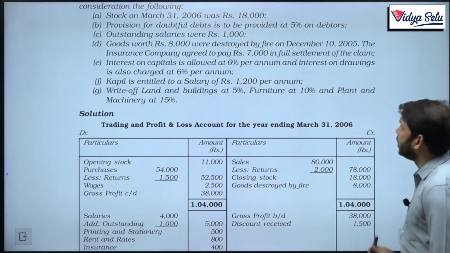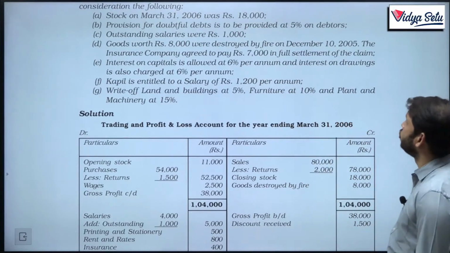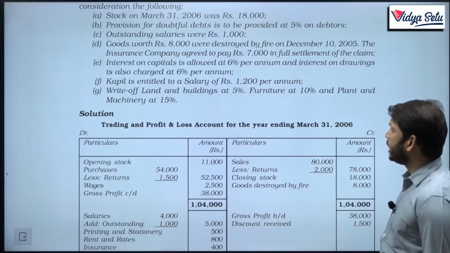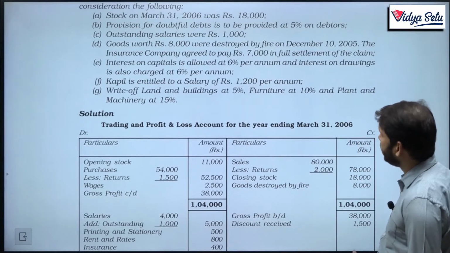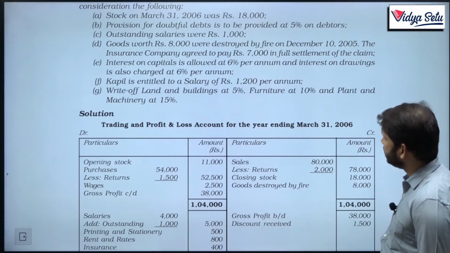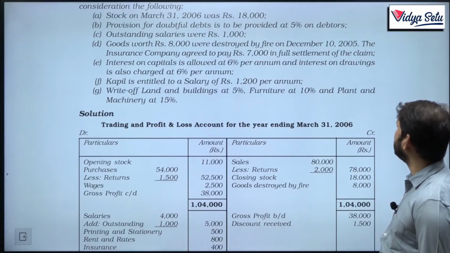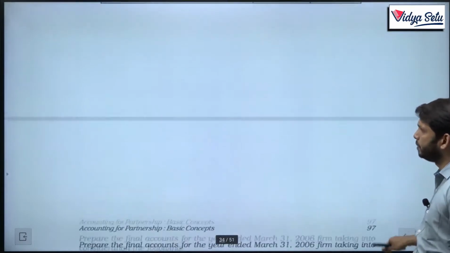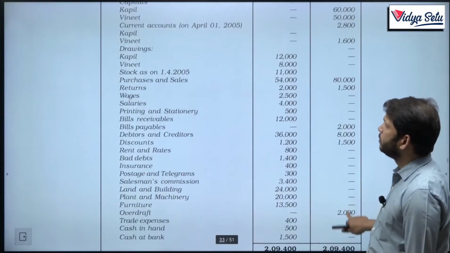Then interest on capital is allowed at 6% per annum, and interest on drawings is also charged at 6% per annum. Couple is entitled to a salary of rupees 1200 per annum. Write off land and building at 5%, furniture at 10%, and plant and machinery at 15%. Really simple thing, but let's put it.